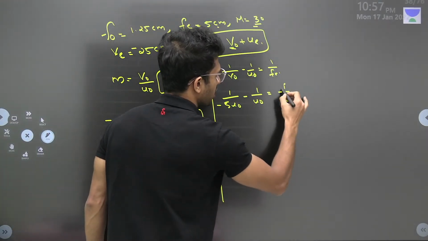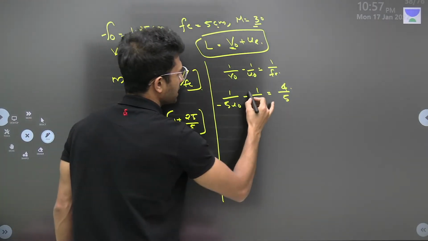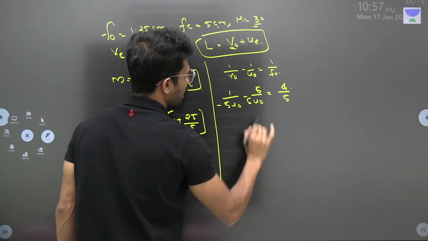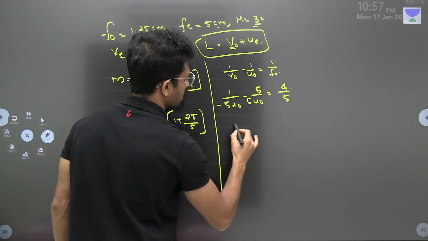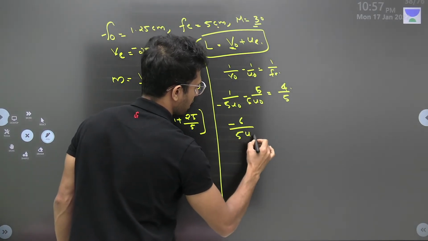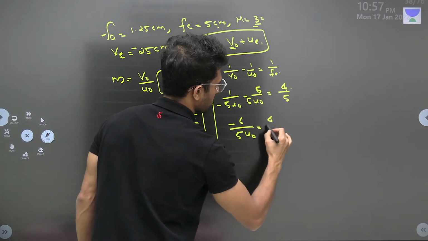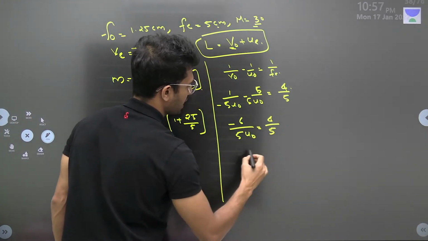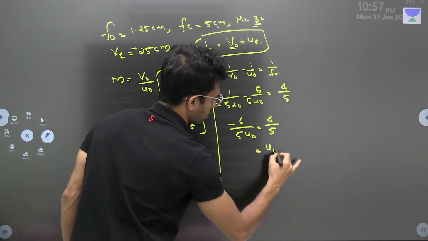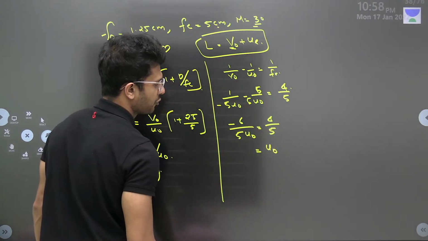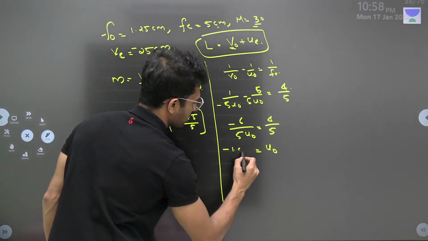1.25 is 5 by 4. I'm multiplying 5 here to have a common denominator. So this is minus 6 by 5 U naught is equal to 4 by 5. 5 cancels. U naught is equal to minus 6 by 4, minus 3 by 2, or minus 1.5.